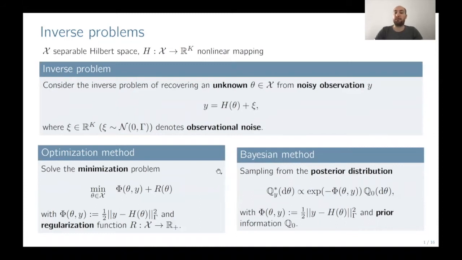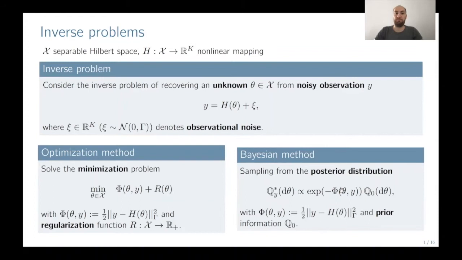In the Bayesian method, we view the unknown quantity theta and the observation y as random variables. And then the task of inverse problems is, given some prior information Q0 on the unknown quantity theta and the realization of the observation y, we condition the distribution on the unknown quantity on this realization. And then the posterior distribution can be expressed absolutely continuous with respect to this prior information and scaled by the data misfit.